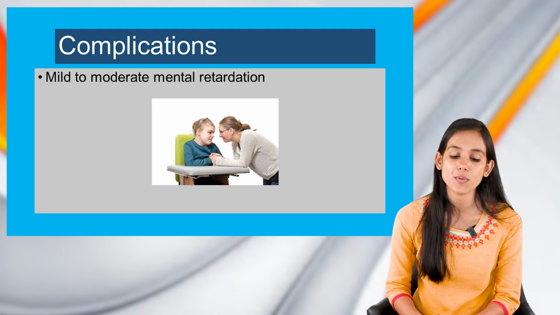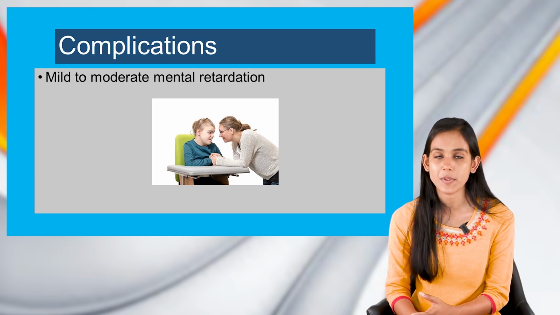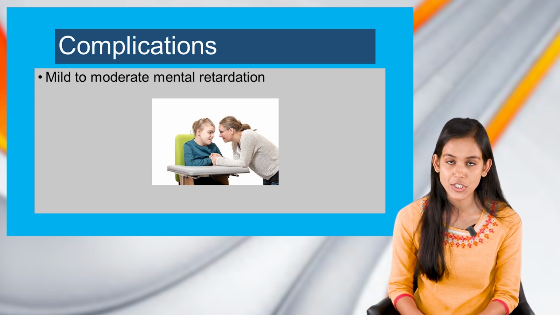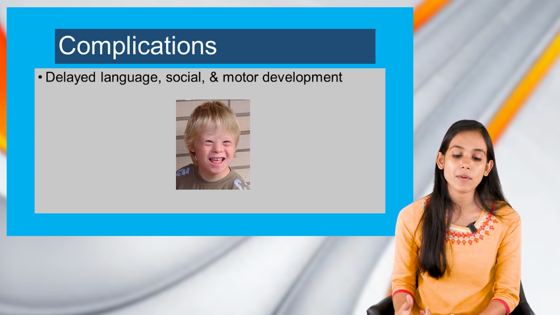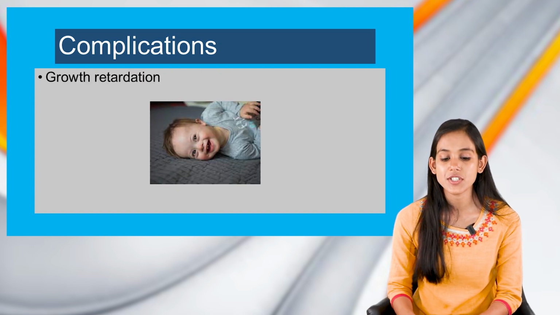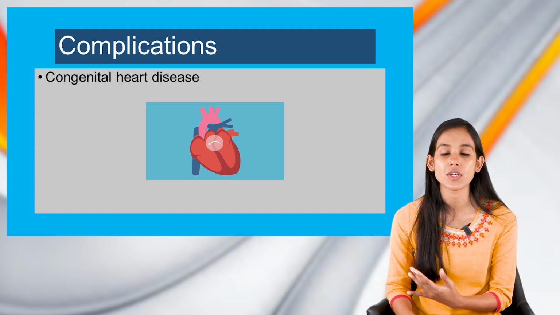In complications, what we can see is that 95% of individuals with Down syndrome would have mild to moderate mental retardation, and also delayed language, social, and motor development. Then there might be growth retardation, and also congenital heart disease, and atrial or ventricular septal defect.